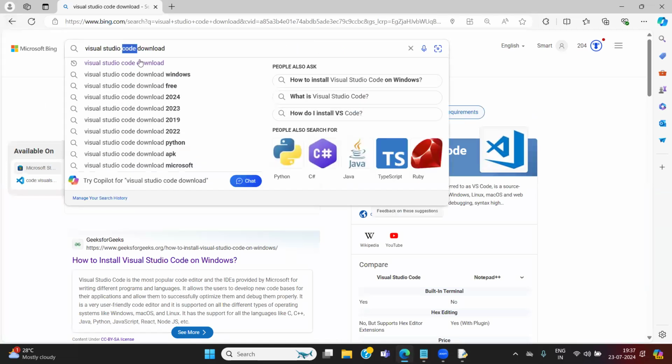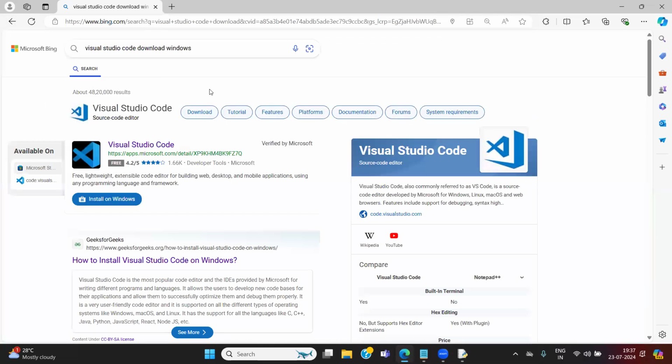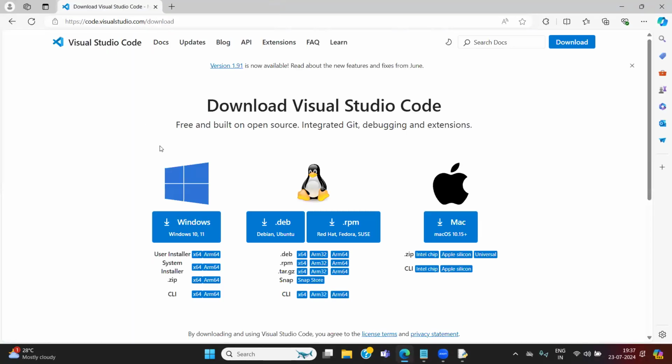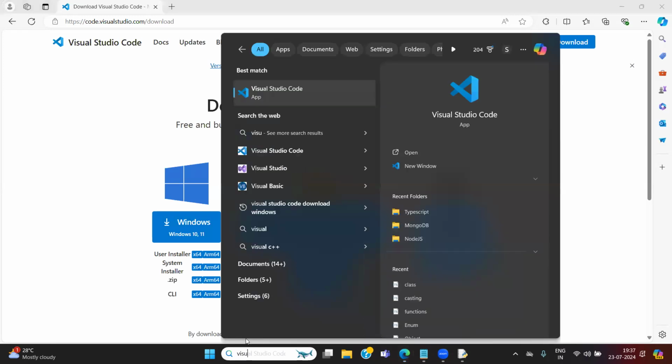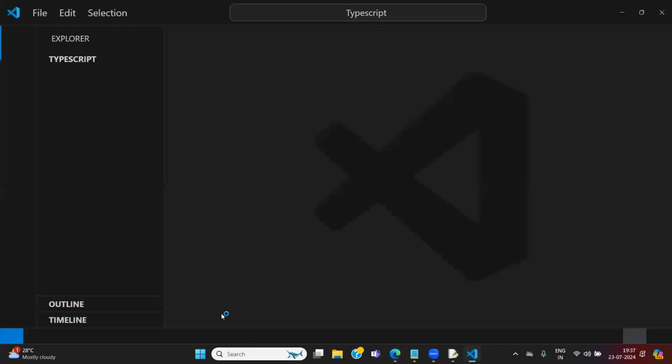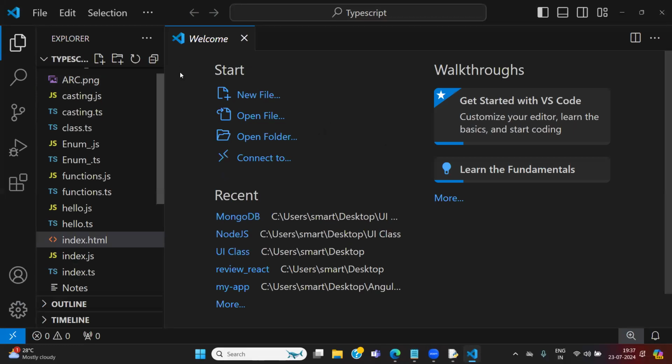This is a website, and it is available for multiple operating systems. If your operating system is Windows, you can click on this button and it will automatically download for you. I already installed it. Okay, let me open my Visual Studio Code. My Visual Studio Code is here.